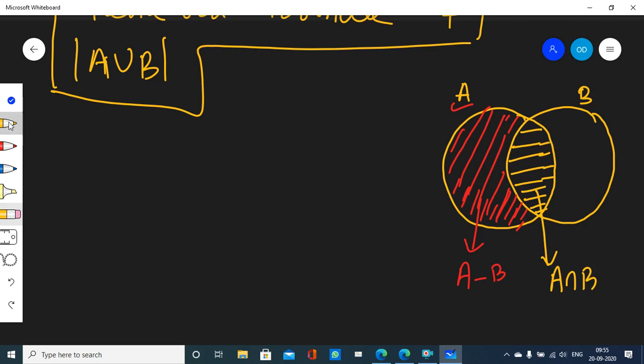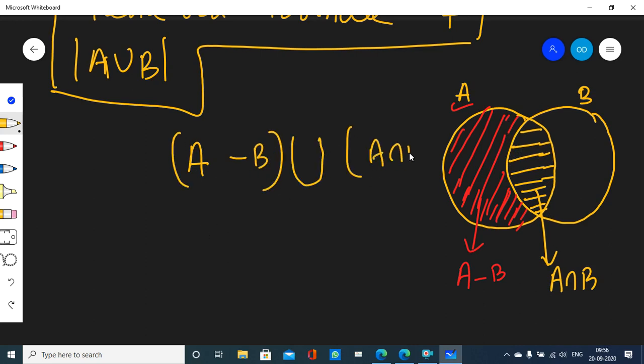Well, see for yourself. If I take a union between A minus B and A intersection B, that is, if I take a union between the red and the yellow, what do I get? I get the complete set A, isn't it? Is there any other element left? No, sir. Entire set A is covered? Red and yellow cover the entire set A? Yes, sir. So if I take a union between A minus B and A intersection B, I get the entire set A.